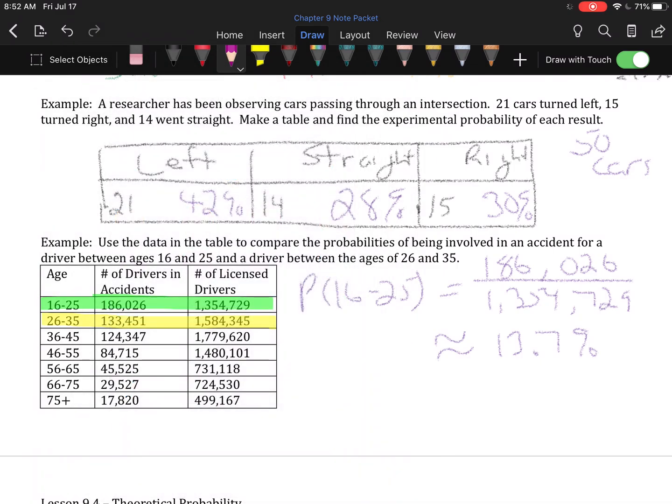And we repeat. So the probability of being in an accident for the 26 to 35 age range is the number of accidents, 133,451, divided by the number of drivers, which is 1,584,345. When we type that into our calculator, we will get, let me see, 1,584,345. We get about 22.8%.